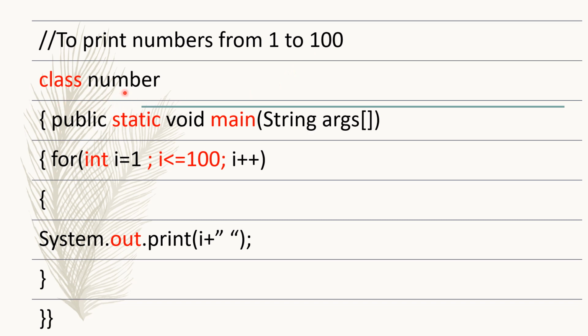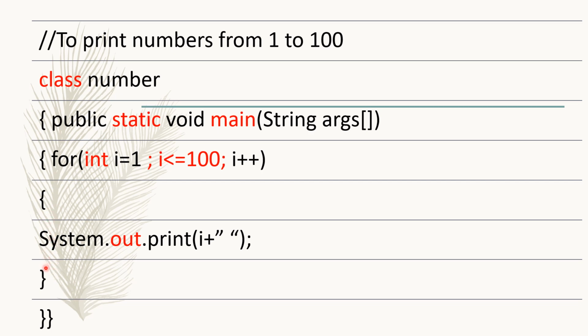Class name, according to the program, give a class name and then open the brace for the class here. public static void main(String args[]). Again close the bracket and open the brace below public here. Then the for loop can start from this line or the next line, doesn't matter. For, open the bracket, int i is equal to 1, the starting value is 1, semicolon, i less than or equal to 100, the ending value is 100. 1 to 100 means the starting value is 1 and the ending value is 100. i plus plus, increase the value, and then open the for loop. The for loop is opening here and closing here.